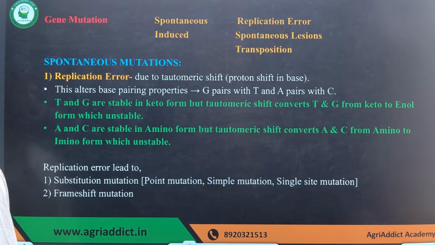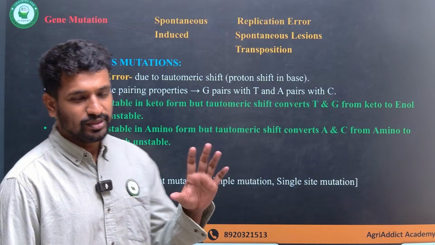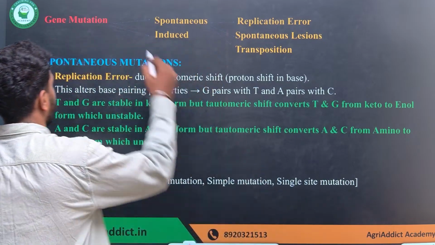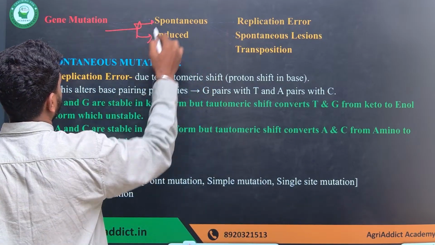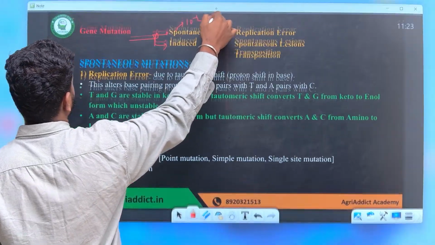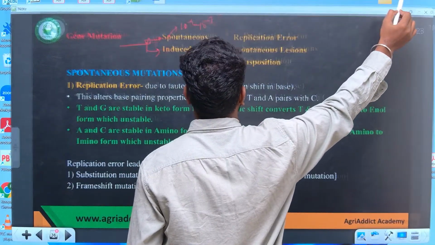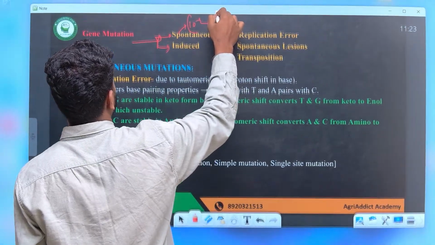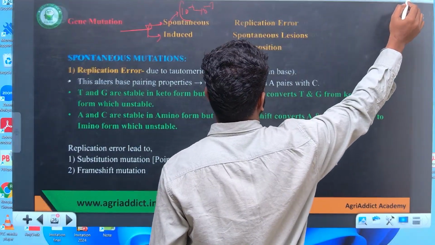Okay, next, gene mutation. Gene mutation can be divided into two different types: one is spontaneous and one is induced. The spontaneous mutation, what is the rate of this mutation? 10 to the power of -4 to -7. This is its rate. It's very, very rare, 1 in 10 to the power 4 or 10 to the power 7.